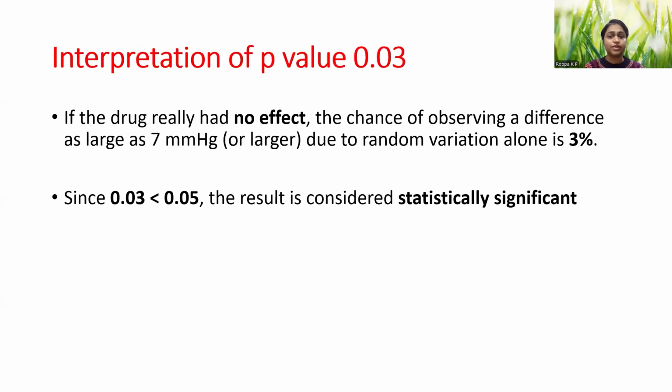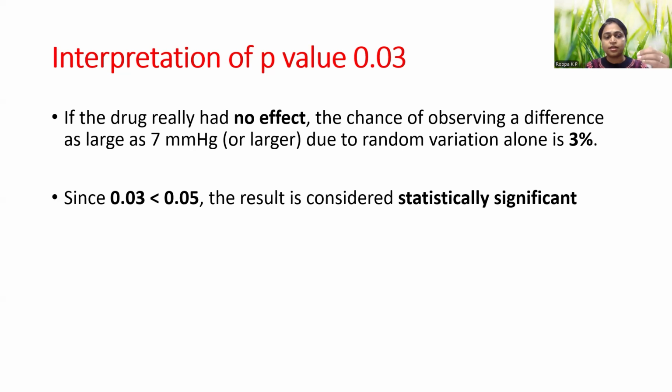So the interpretation of this p-value of 0.03 basically means that if the drug had no effect, the chance of observing a difference as large as 7 mmHg or larger due to random variation alone is 3%. Or simply put, if the null hypothesis were true, the chance of observing such a big difference of 7 mmHg just by coincidence or by chance itself is just 3%. So it's very minimal.